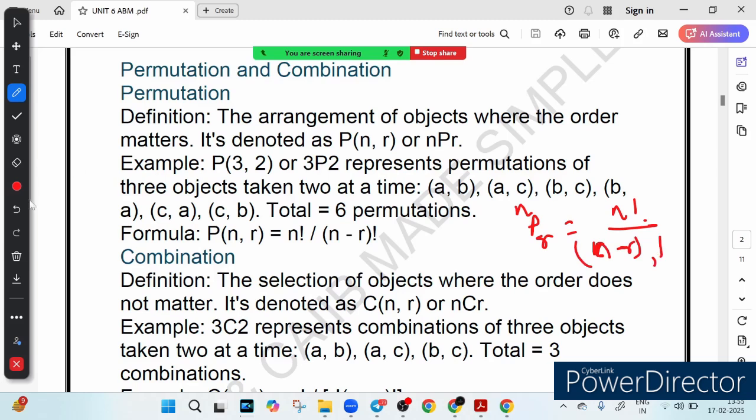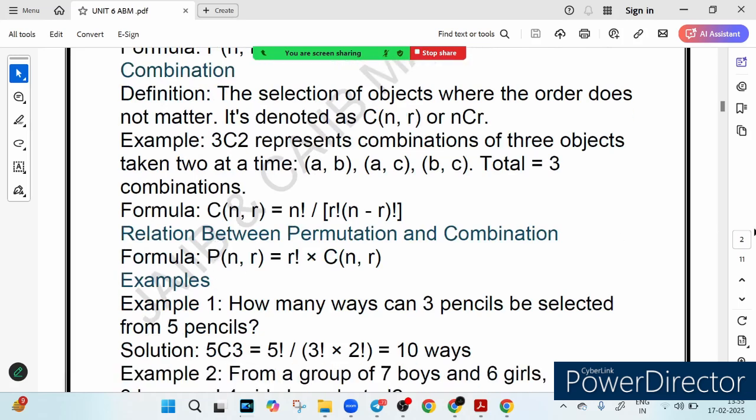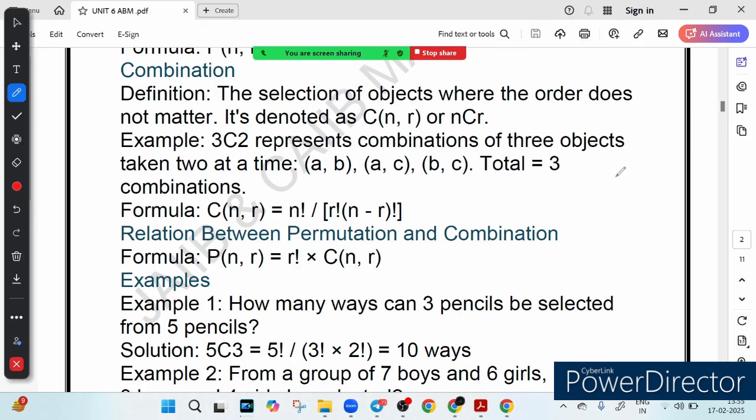So let's talk about combination now. Combination is a bit different. Why? With combination the order does not matter. What matters is just choosing the items. For example, it is like picking your favorite toppings for a pizza, right? Whether you pick olive first or you pick mushroom first does not change what you have, right?